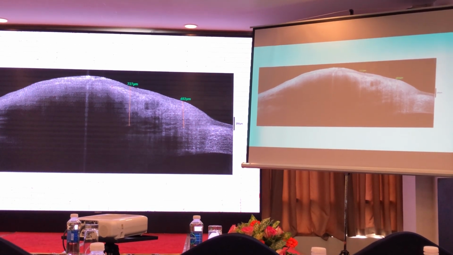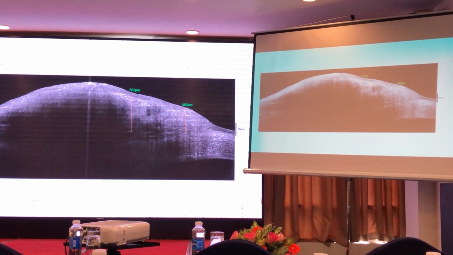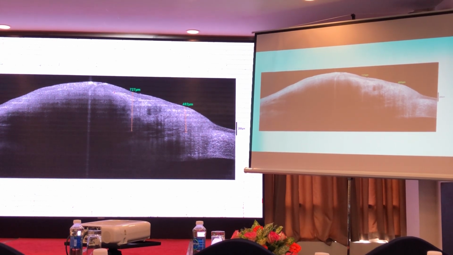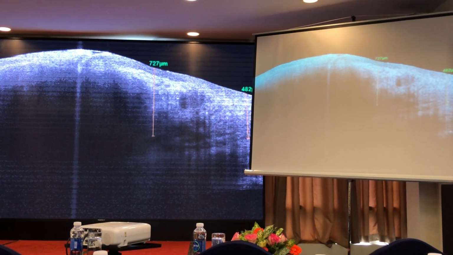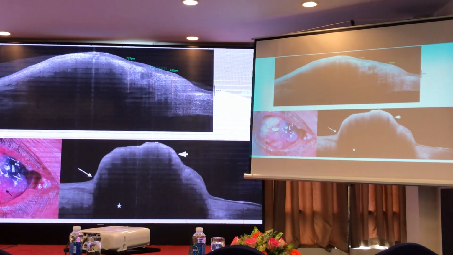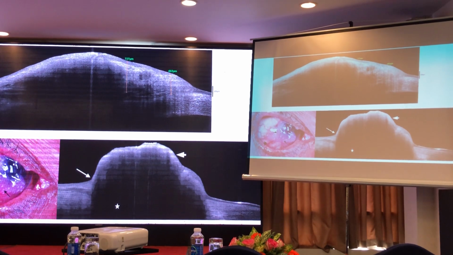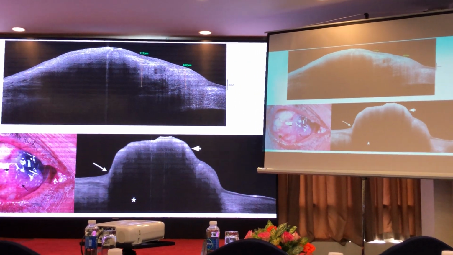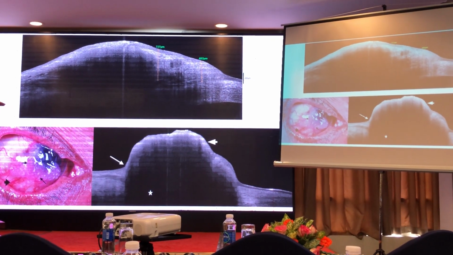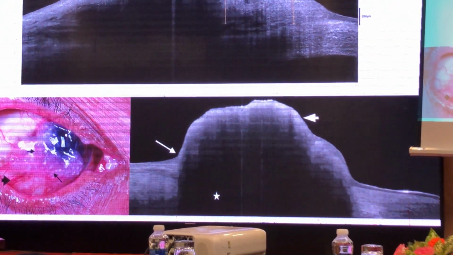So here we can see that this is a scan of a pseudoepitheliomatous hyperplasia. We can see that the lesion is predominantly subepithelial. A clear intact layer of epithelium is seen above the lesion. This is the same image which is enhanced. We can see the line of the epithelium beneath which the lesion is. And to contrast, this is a picture of a patient with OSSN. So here we can see the clear sign of a demarcating line between the conjunctival and the corneal epithelium in the lower line scan, and that this lesion in the OSSN is actually epithelial with significant back shadowing.